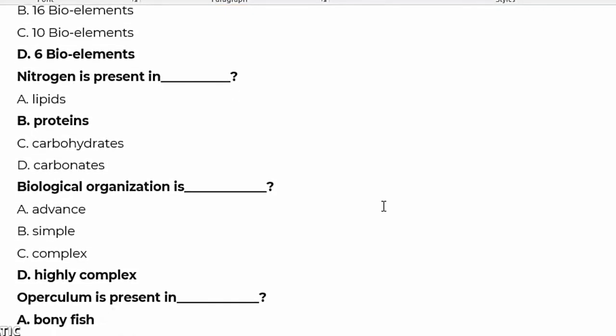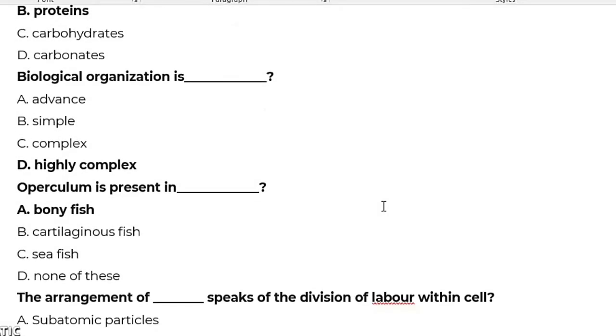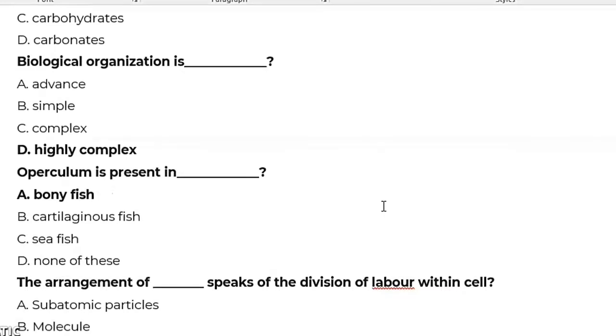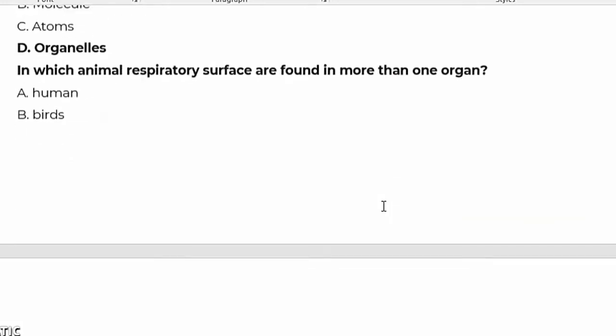The other is: biological organization is dash. The right answer is highly complex. Upper column is present in dash. Bony fish is the right answer. The arrangement of dash speaks of the division of labor. Cell organelle is the right answer.